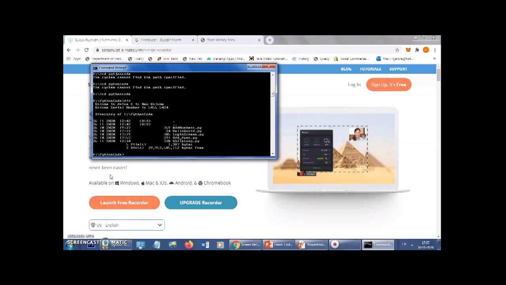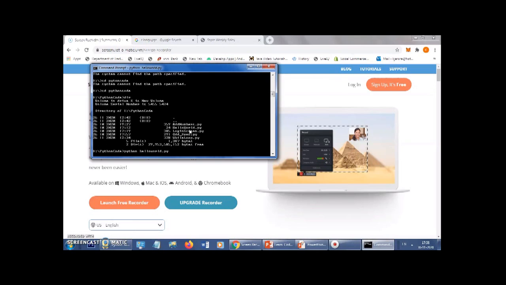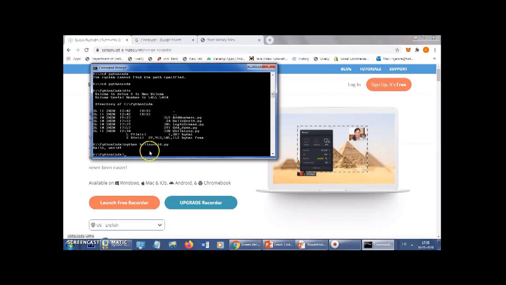Okay, now I'm in the Python code directory. I've already saved 5 sample codes here, which are hello world, login screen, finding odd and even numbers, while loop, and add numbers. So let me run the first program. We saw the source code earlier, so I'll say hello world.py, because all Python programs are saved with the extension py. When I run this program, it has just displayed the value hello world as expected.